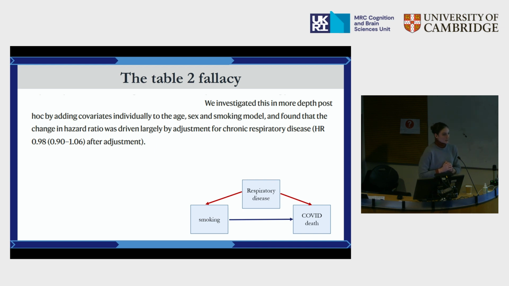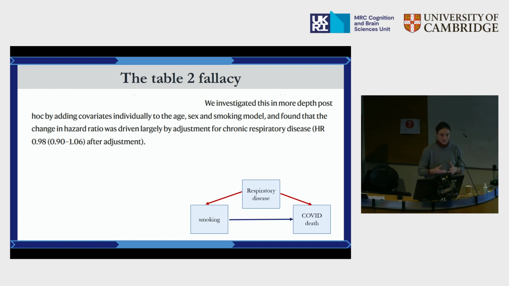Basically, in the model where it was shown that current smoking status was protective against COVID-19 related death, respiratory disease was one of the covariates in the model. So the underlying causal structure that was assumed there is that respiratory disease, because it's added as a covariate, is a confounder and therefore is affecting both smoking and COVID-19 death.